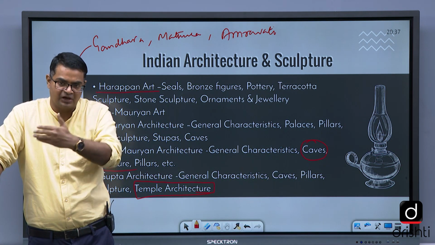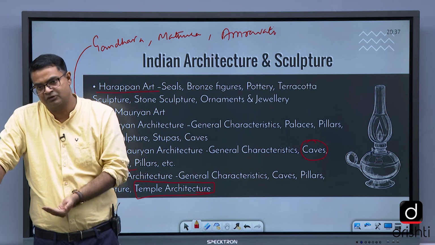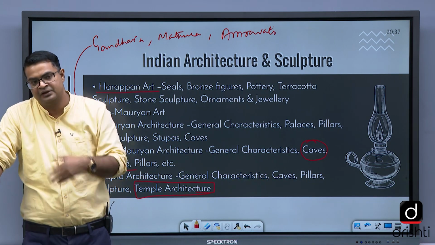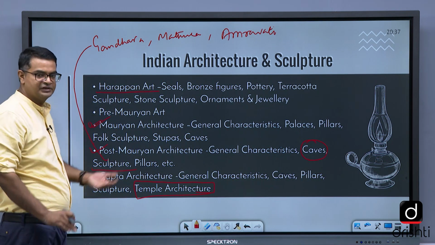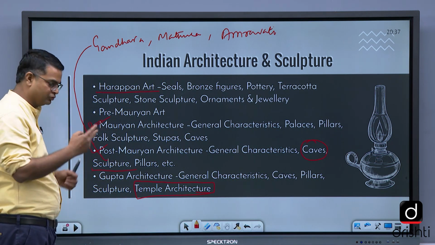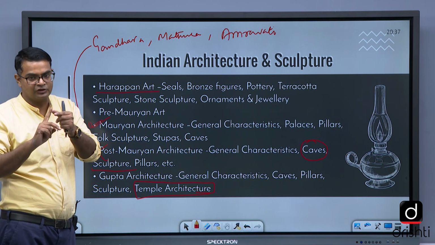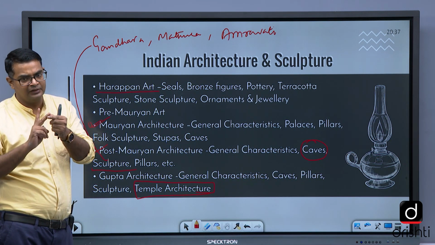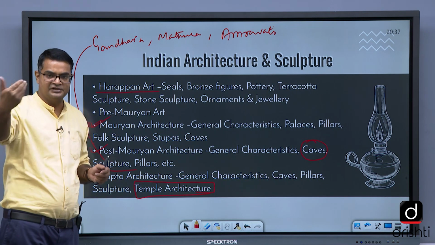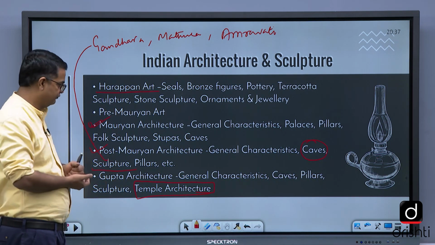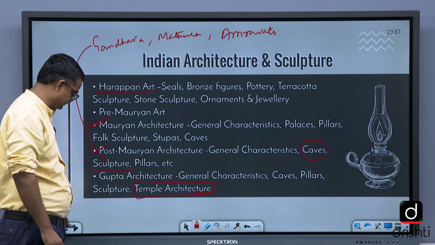There we study Cholas and Vijayanagar and Pallavas and Chalukyas. Here we study Odishan, Rajasthani, Gujarati, Khajuraho style of architecture in temple architecture. So two important things that you need to focus: Buddhist architecture and temple architecture. Buddhist architecture starts with pre-Maurya period and ends till post-Gupta period also we find.